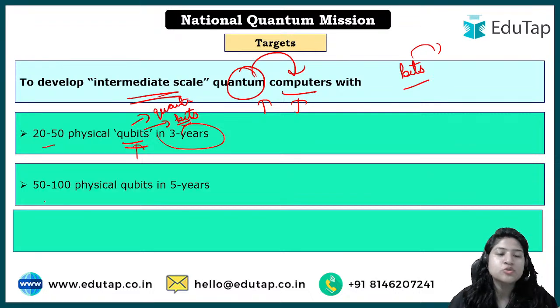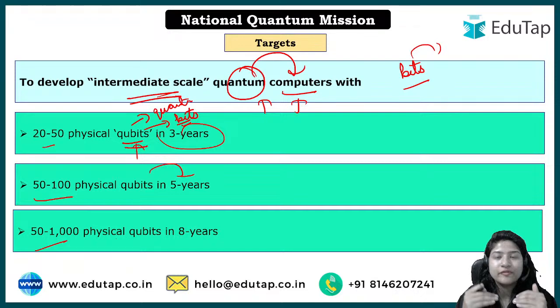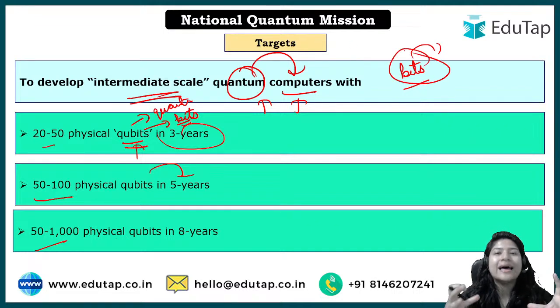Then our target will be to have 50 to 100 physical qubits in 5 years. ठीक है, मतलब कि इतना range का in 5 years we will be able to develop the computers, and in 8 years the qubits range will be 50 to 1000 physical qubits. कहने का क्या मतलब है, with the commencement of the years we will add more and more qubits, we will develop the computers with more productivity, and whenever a computer can perform more functions, it means it has more bits in it, मतलब कि वो ज़्यादा handle कर सकता है. ठीक है, then only it is able to perform multiple tasks.